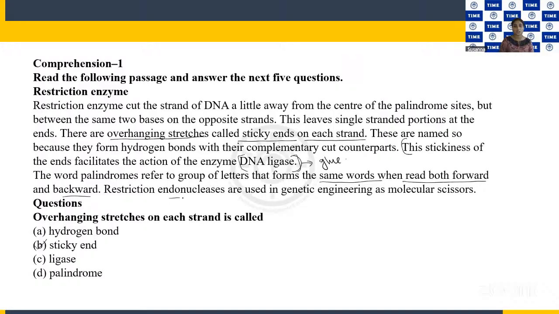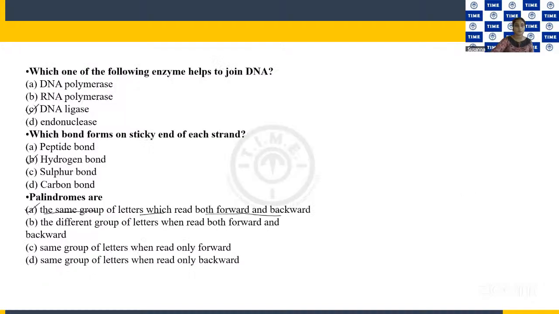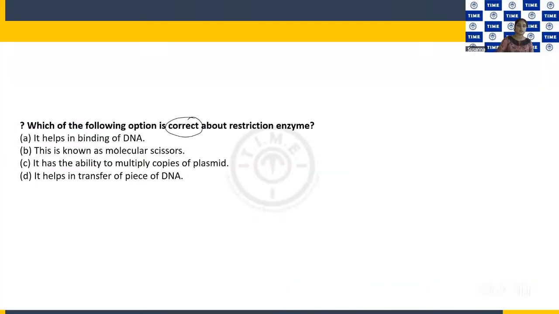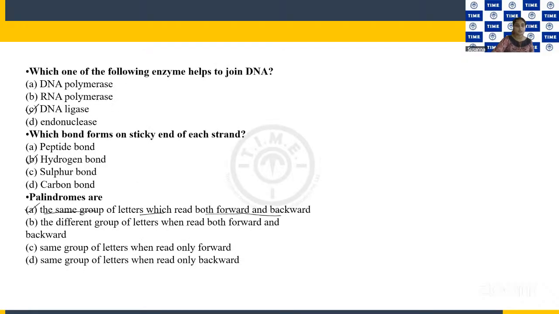Restriction endonucleases are used in genetic engineering as molecular scissors. If that's the case, the answer is option B. So we are done with the passage questions.